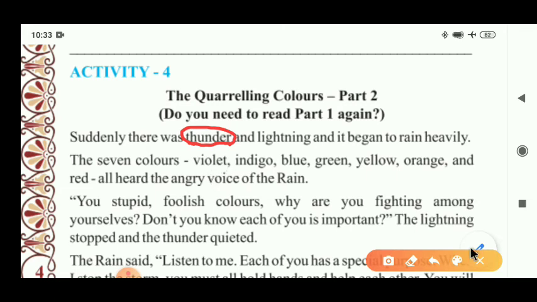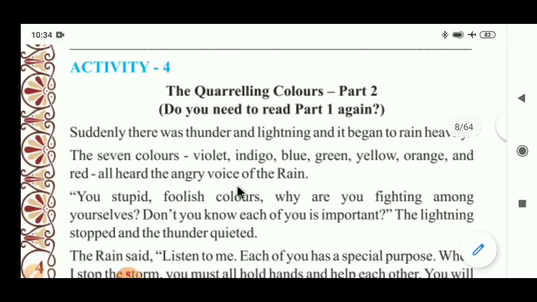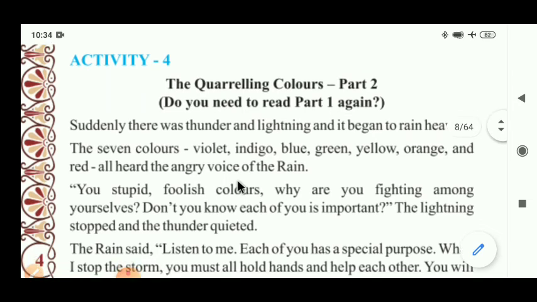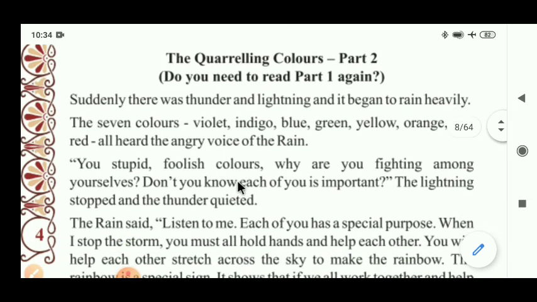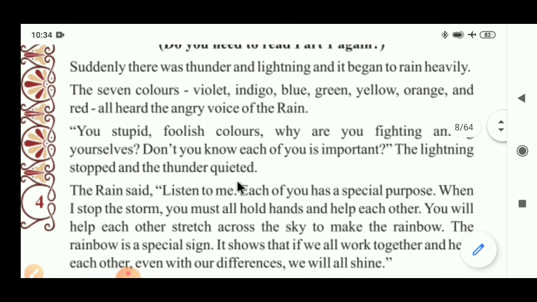Now I read the next part. The 7 colors: violet, indigo, blue, green, yellow, orange and red all hear the angry voice of the rain. After that, all 7 colors of the rainbow listen to the angry voice of the rain. The rain is speaking something in an angry voice. Now what does it say? We have to understand it.